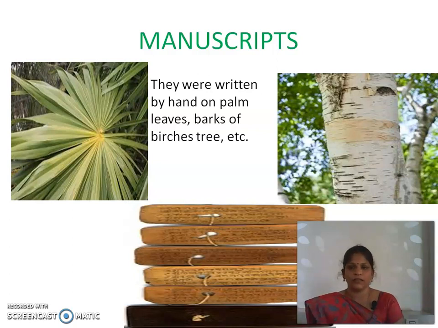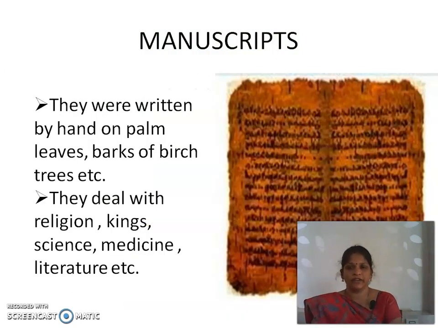Then manuscripts. They were written by hand on palm leaves and barks of birch trees. The birch trees grow very well in the Himalayan range. These manuscripts deal with religious messages, lifestyle of the kings, victories of the kings, poems, epics, science and medicines. Everything we can know through the manuscripts, written in those days on palm leaves and barks of birch trees.